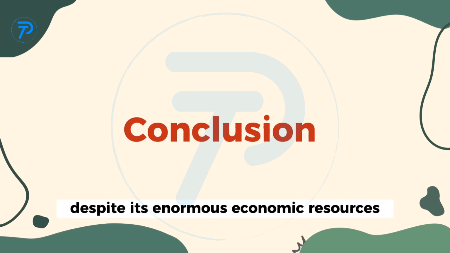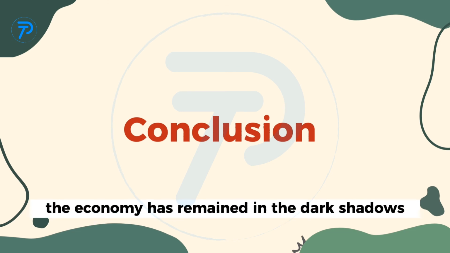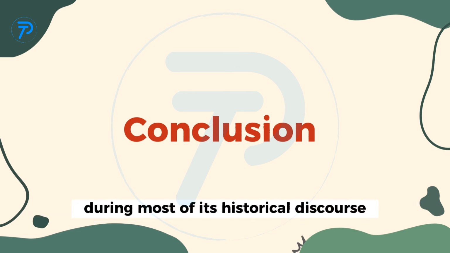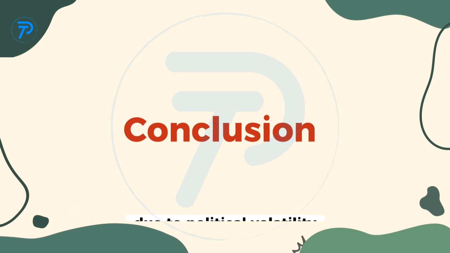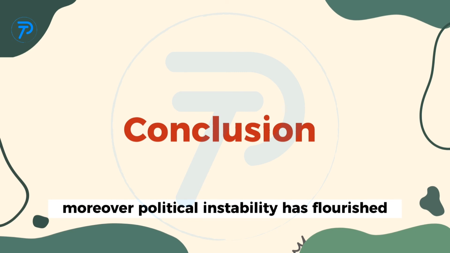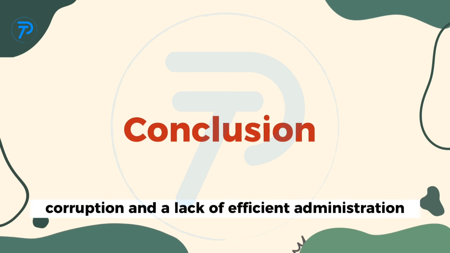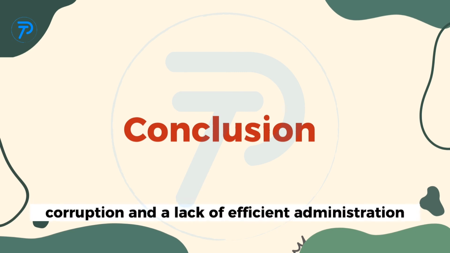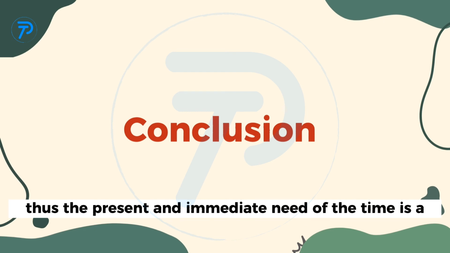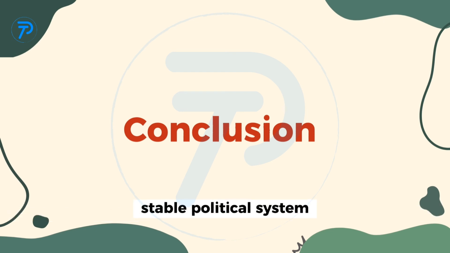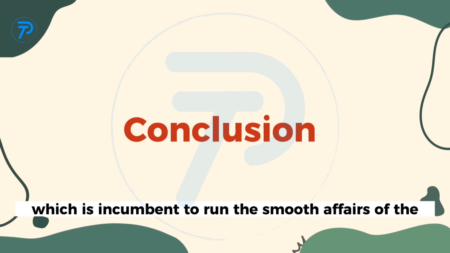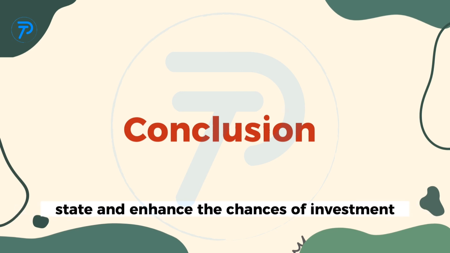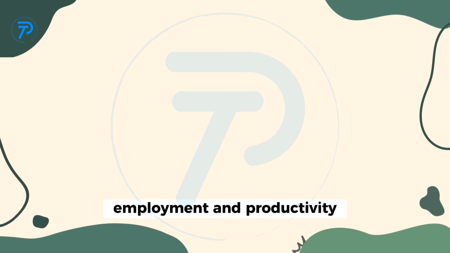Despite its enormous economic resources, the economy has remained in the dark shadows during most of its historical discourse due to political volatility. Moreover, political instability has flourished corruption and a lack of efficient administration. Thus, the present and immediate need of the time is a stable political system, which is incumbent to run the smooth affairs of the state and enhance the chances of investment, employment, and productivity.